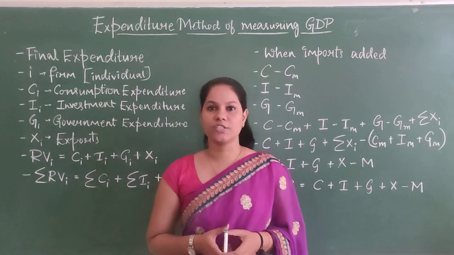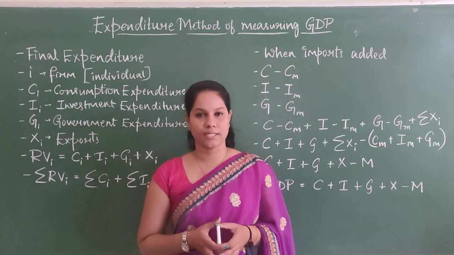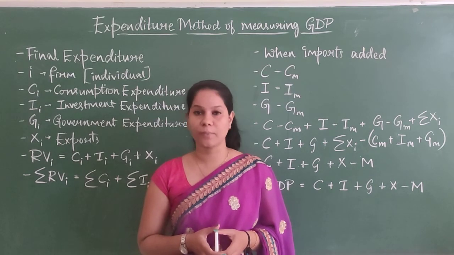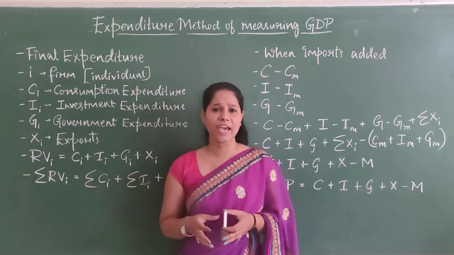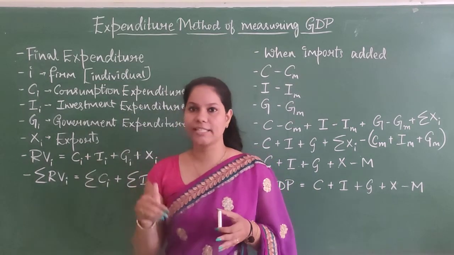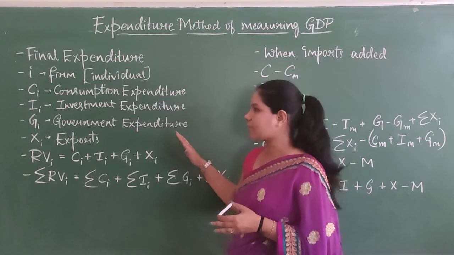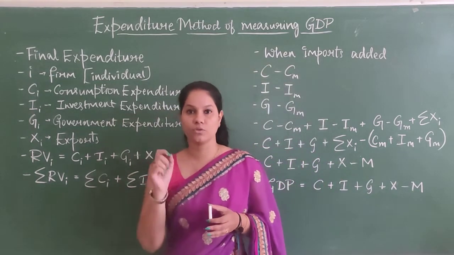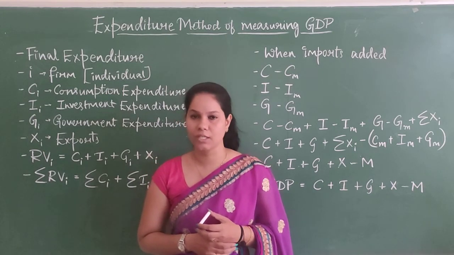Whenever we calculate GDP, we have three important methods. The first one is the income method, the second one is the expenditure method, and the third method is the product method. In this year's board exam, one of the questions recommends the expenditure method only. So in this particular video, I'm going to cover only the expenditure method.